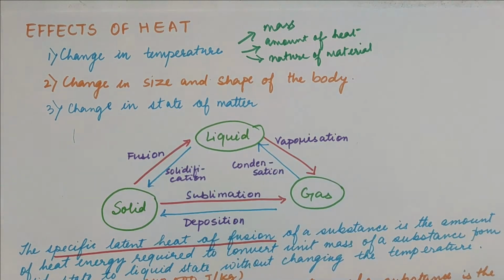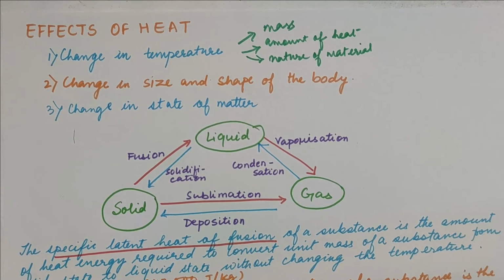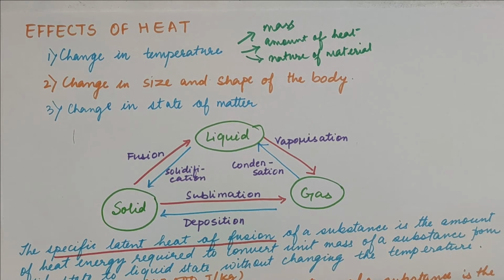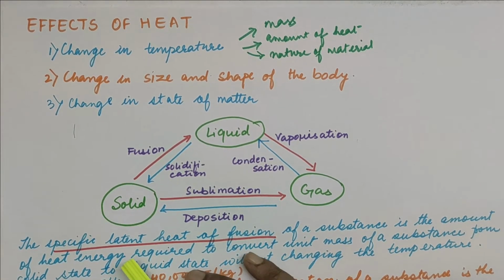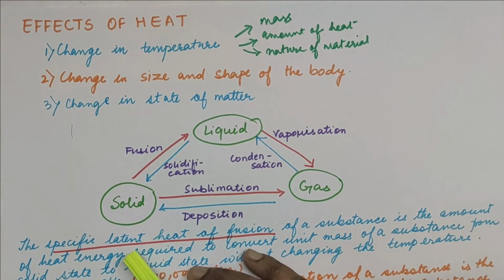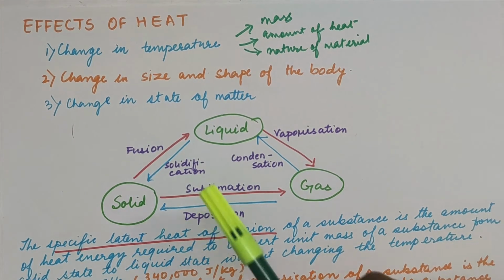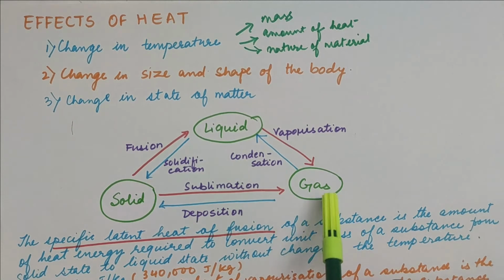Next, going to the change in state of matter. Now this is a topic which you generally read in chemistry, physics, etc. because you need to know the three states of matter that we know about till now. Also, there is a state, the plasma state, which the scientists are still working upon. So we will be discussing only the three states: solid, liquid and gas.